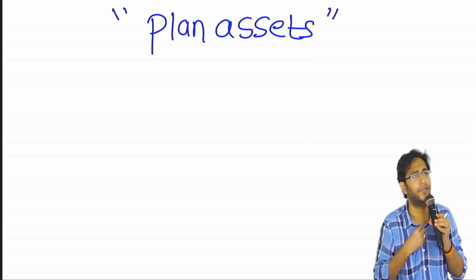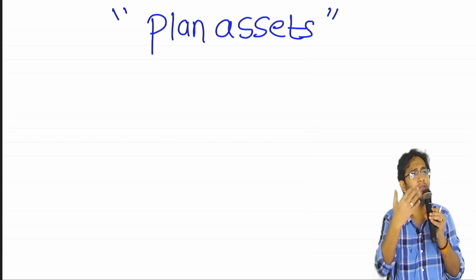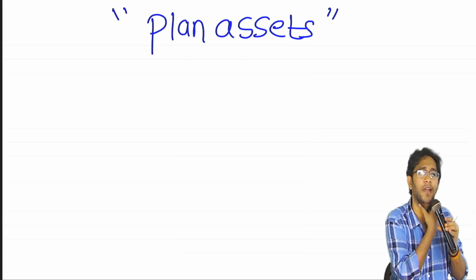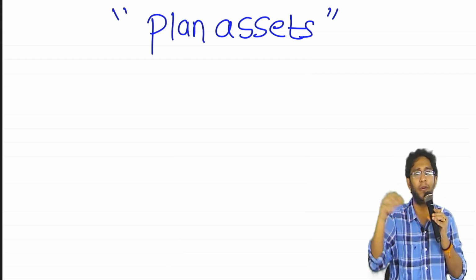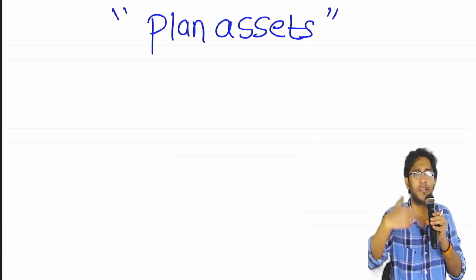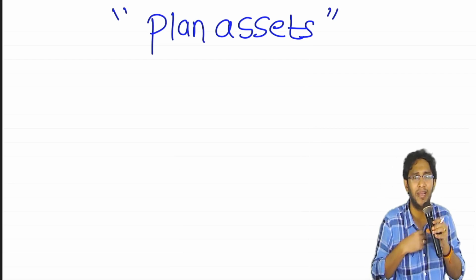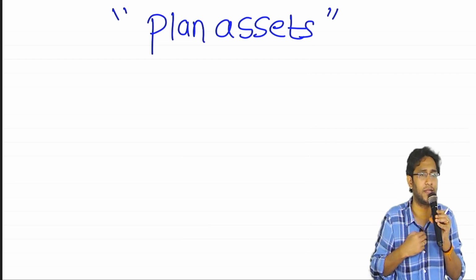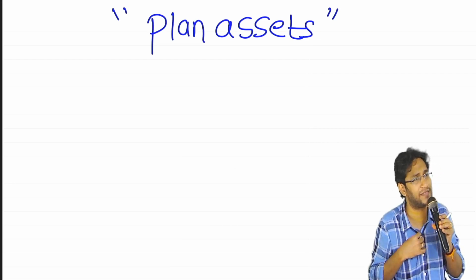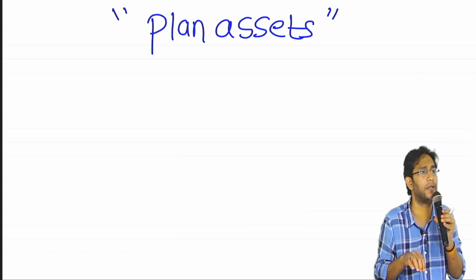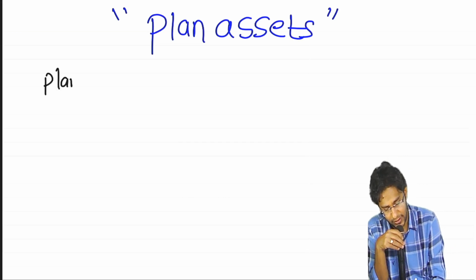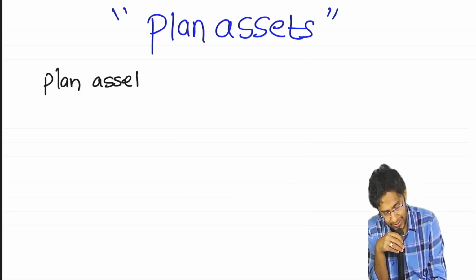Normally when you buy an investment, what is the entry we are writing? Investment to bank. In this particular chapter, the questions will not tell you that you purchased investment in shares, bonds, mutual funds, or FD. They will simply say that we contributed to plan assets. That means indirectly this fellow went and purchased investments. The entry you should have in your mind is plan assets account debit to bank.